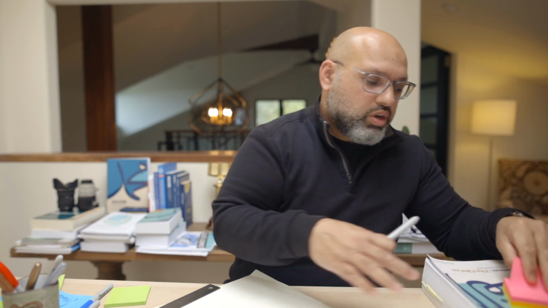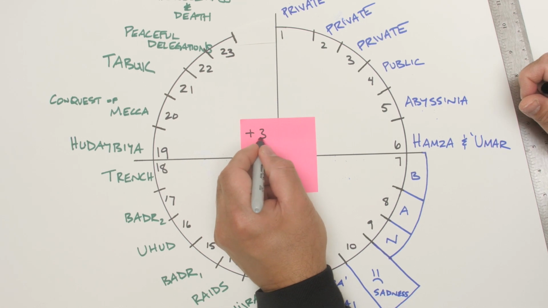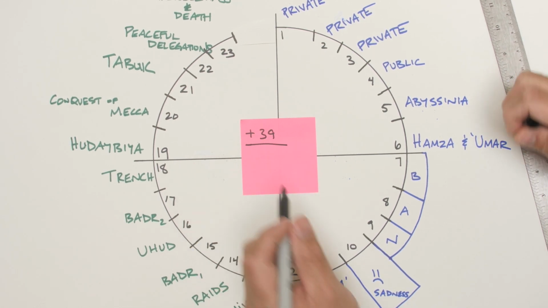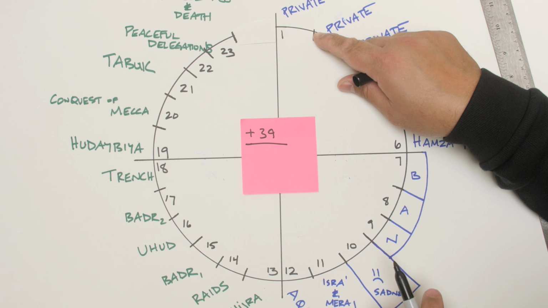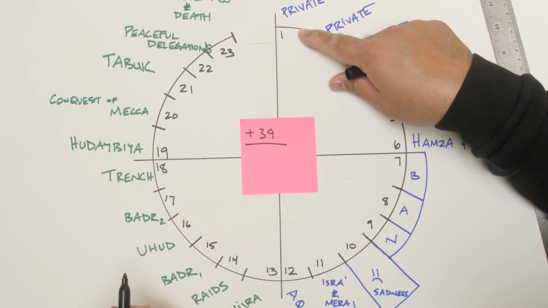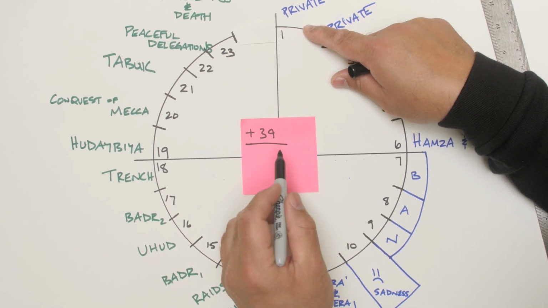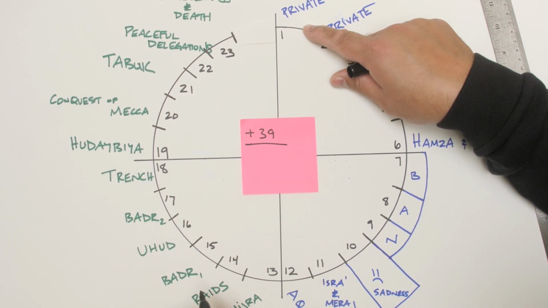Now that's one thing. Number 2, whenever you want to know the Prophet's age, peace be upon him, you just need to know this very simple trick. All you need to know the Prophet's age at any period of time, I'll write it down right here, is just add 39 and you will know his age. So for example, when he began his mission, Qur'an year 1, 39 plus 1, he was 40 years old. How old was the Prophet when he made the Hijra? 13 plus 39, it means he was 52.